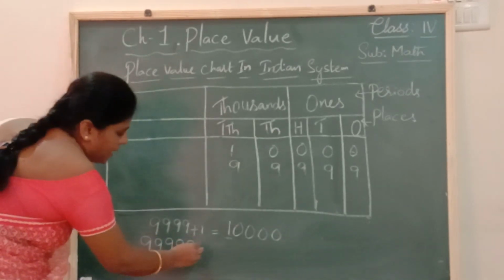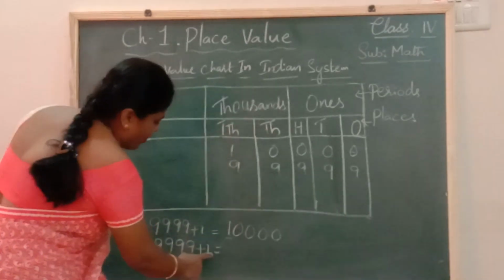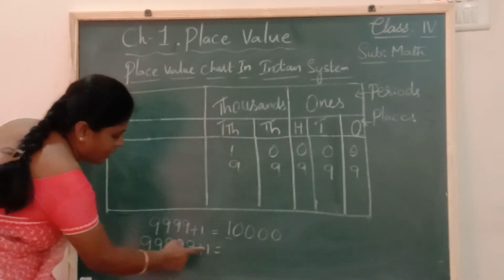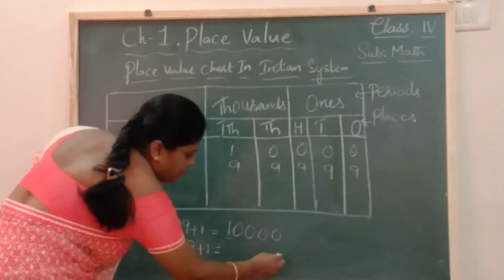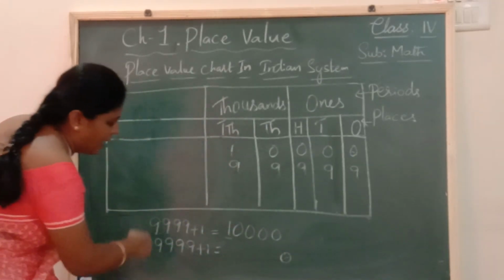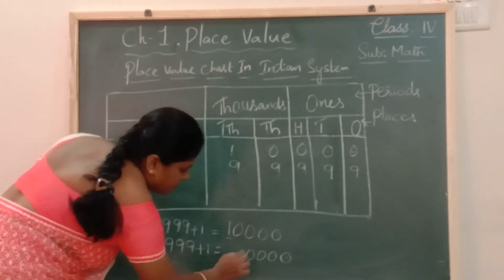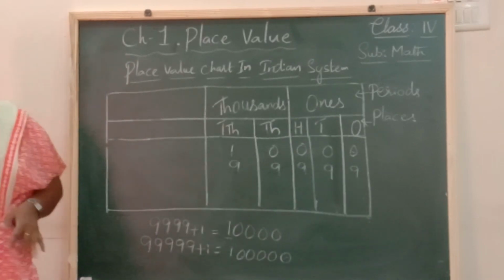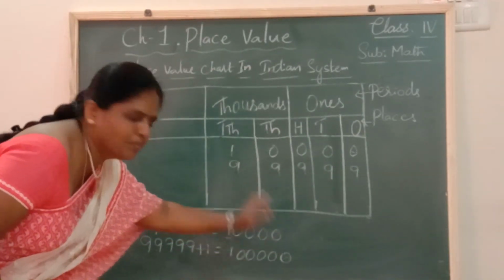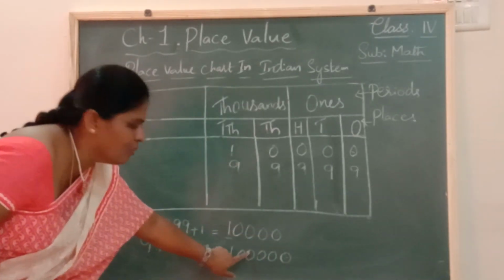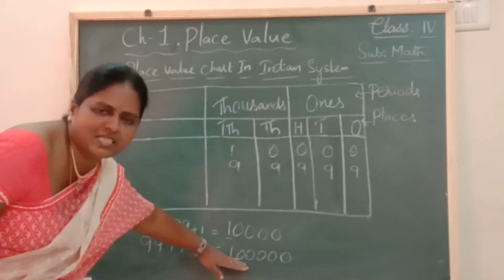Okay. So let me add 1 to this to find its successor, children. So what are we going to get when we add 1 to the greatest 5-digit number? Again, 1 added to 9 makes it 0, 10 and 1 carried likewise. So we are going to get our first 6-digit number, children. Look here. 1, 2, 3, 4, 5 and 6. 6 digits. So this is our first smallest 6-digit number.